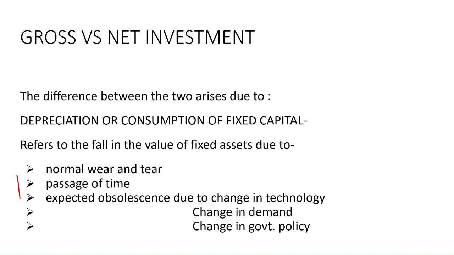So that is why we distinguish between gross and net investment, and that difference arises because of the depreciation or consumption of fixed capital. Investment, as we know, has two components, the fixed and the inventory part. So the fixed part goes down in value due to its usage, and the difference between gross and net arises because of this consumption of fixed capital or depreciation.